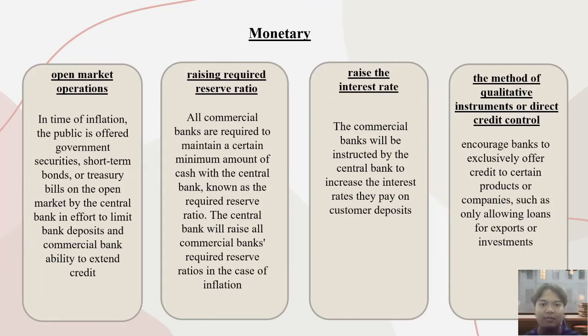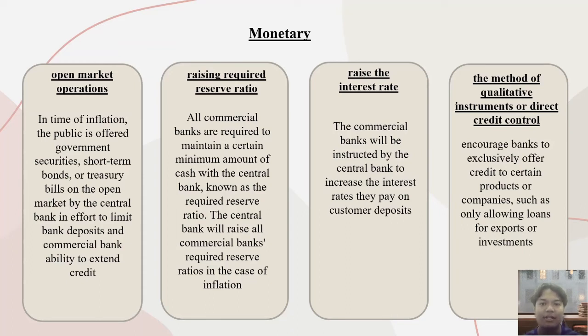There are a few ways that the government can use to control inflation. The first one is open market operation. In times of inflation, the public is offered government securities, short-term bonds, or treasury bills on the open market by the central bank in an effort to limit bank deposits and the commercial banks' ability to extend credit.